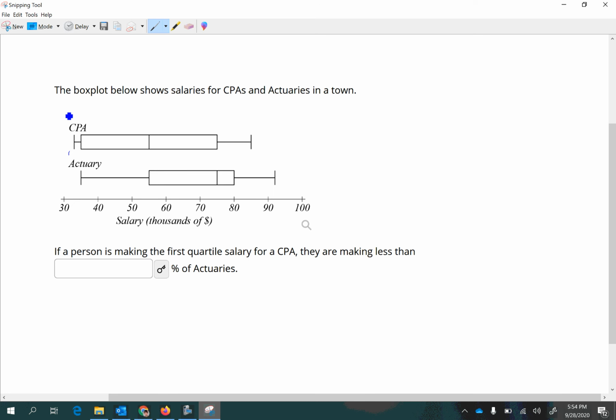A box plot shows us the 5-number summary, which consists of the minimum right here on the end, the maximum on the other end, so that's the smallest and the largest values in the data set, and then the 3 values that make up the box are the quartiles.